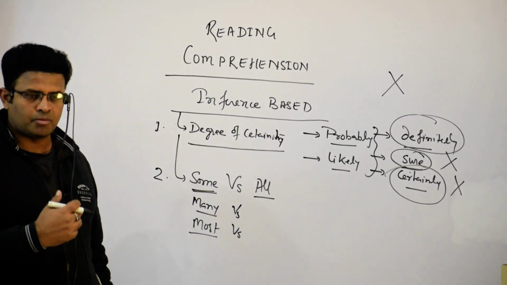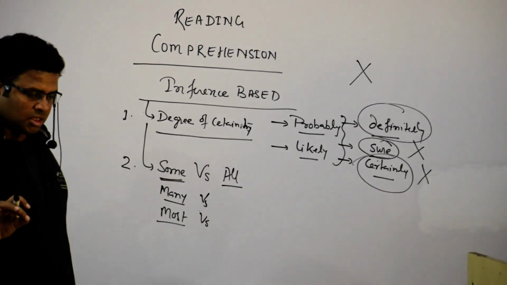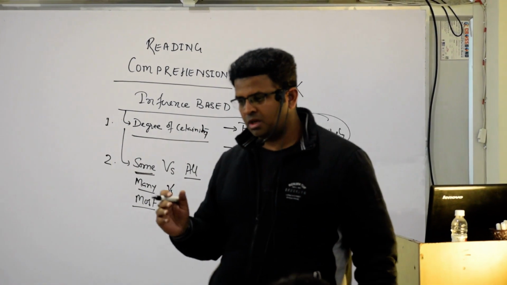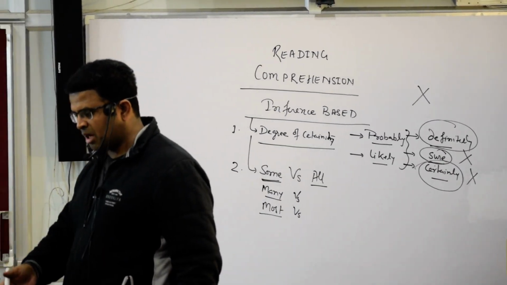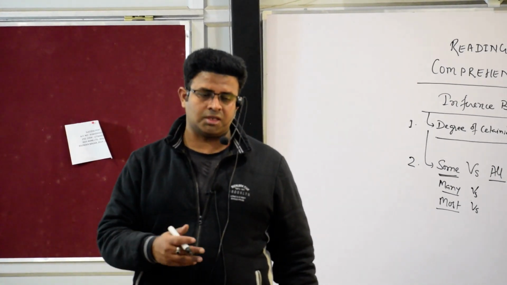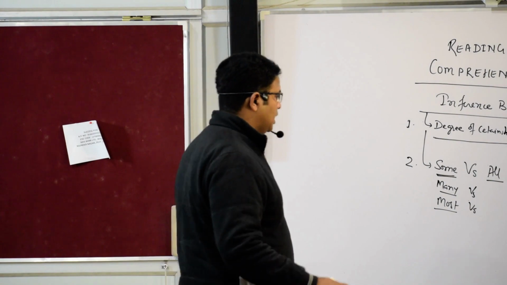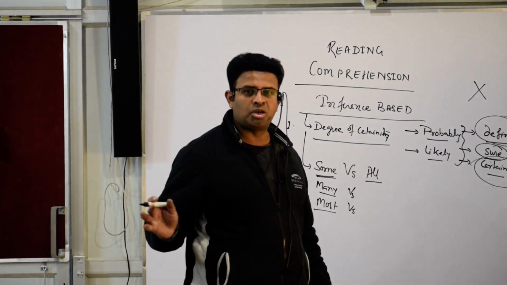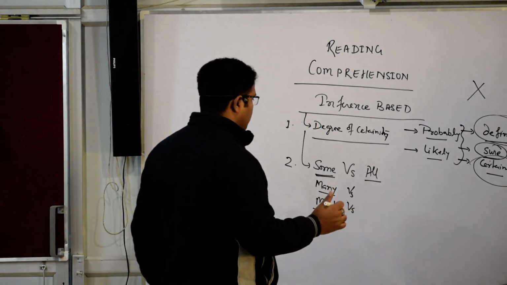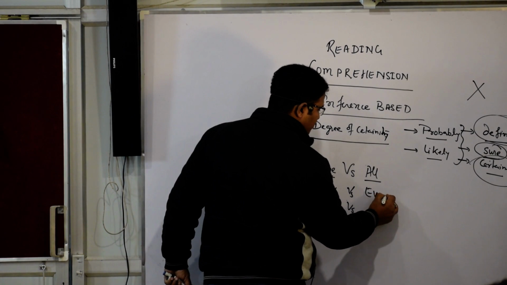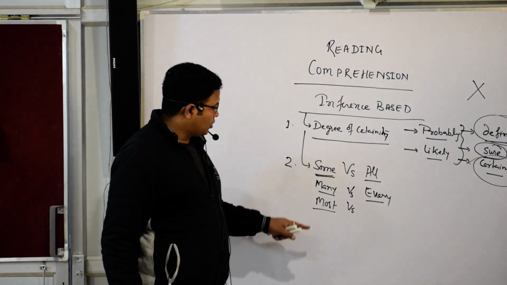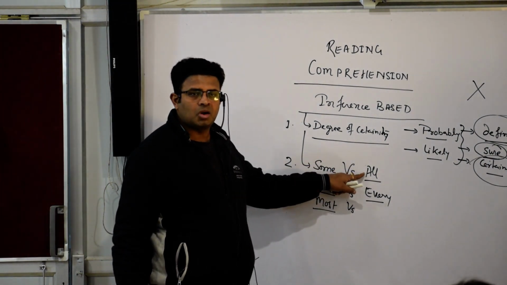So again you can see the degree. If some of the programs of India have achieved the target by 2018, then we cannot say most, and we cannot say all of the programs have been able to achieve. Every program has been able to achieve. There the option will write all. And what else can it say? Yes, tell me. Every. So these are high degree, and those are low degree.